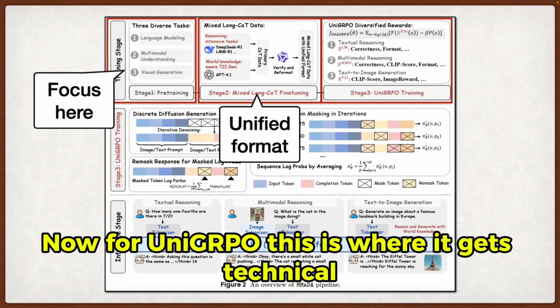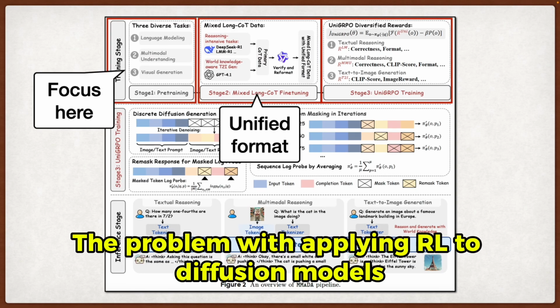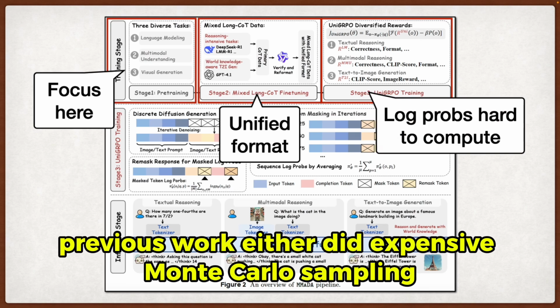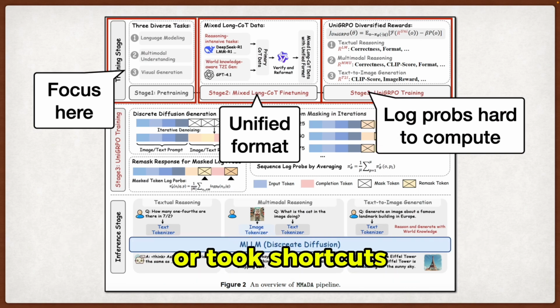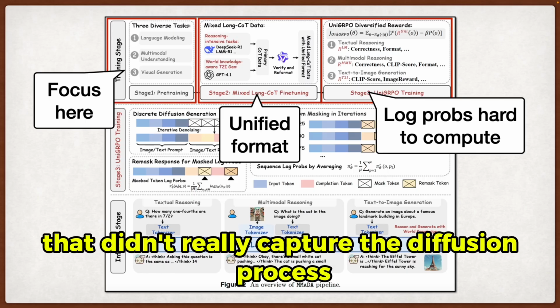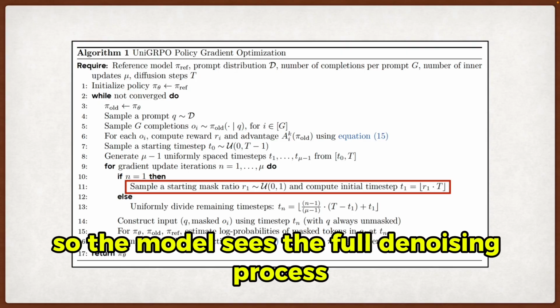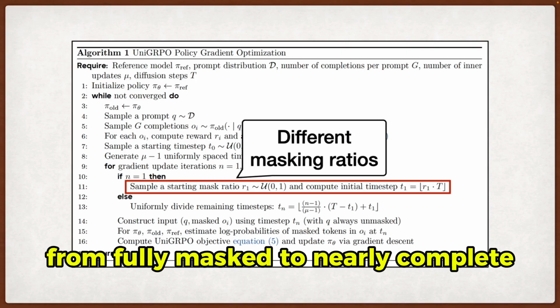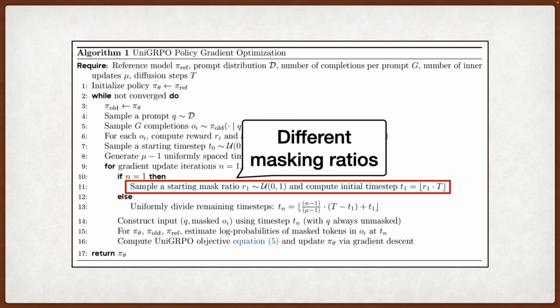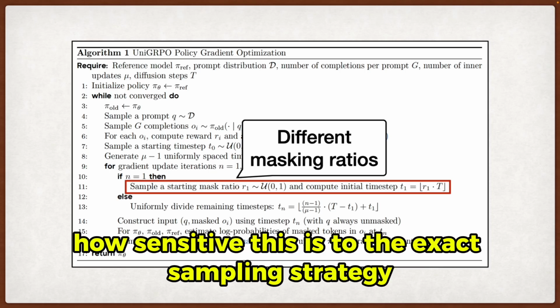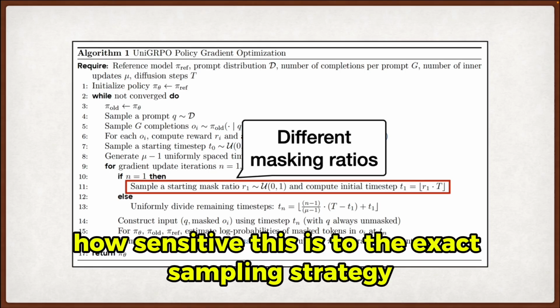Now, for UniGRPO, this is where it gets technical. The problem with applying RL to diffusion models is that computing log probabilities is a pain. Previous work either did expensive Monte Carlo sampling or took shortcuts that didn't really capture the diffusion process properly. Their solution is to sample different masking ratios during training, so the model sees the full denoising process from fully masked to nearly complete. It's more efficient than Monte Carlo, but still captures the multi-step nature of diffusion. Clever, though I wonder how sensitive this is to the exact sampling strategy.